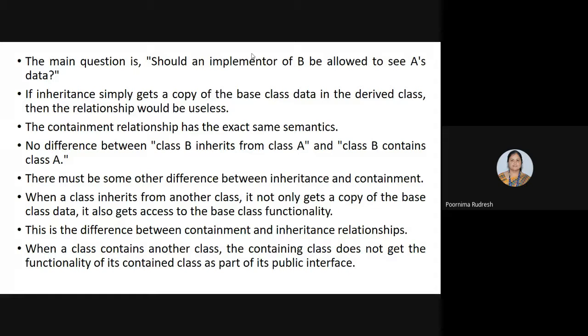What are the 3 basic access areas we are making use of when we are using the inheritance relationship?